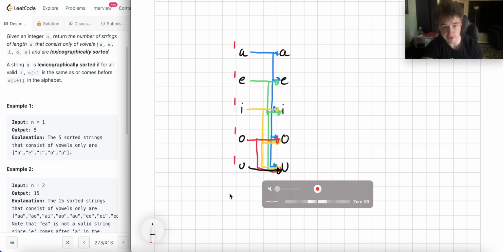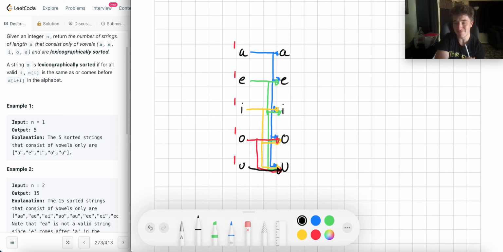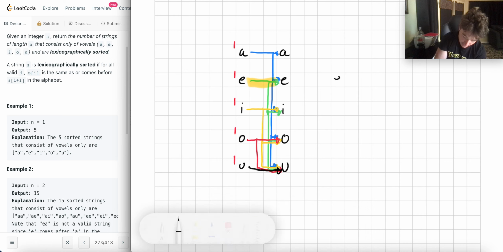For the first character, I could use any of these. For the next character, I could use any of these. But the links capture or articulate the connectivity that could occur, right? So if I look at any path, it would give me one of the valid strings. That's the idea. Like from E, I can go to EE, right? And that's a valid string.